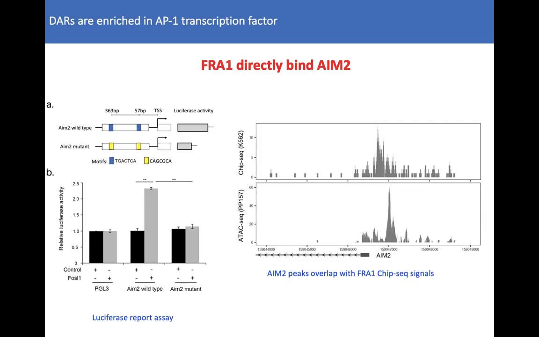We suspected that AIM2 might be directly targeted by FROM1. We observed that expression of FROM1 significantly activated luciferase expression in cells transfected with the wild-type AIM2 promoter, but not with the mutant promoter. Analysis of public ChIP-seq dataset also suggests that FROM1 binds to the AIM2 promoter in epithelial cells. These data indicate that FROM1 upregulation contributes to psoriasis possibly through the AIM2 inflammasome.